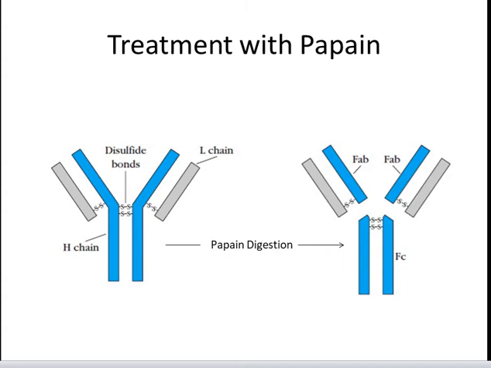The 2 identical fragments, each with a molecular weight of 45 kilodalton, had antigen binding activity and are called Fab fragments. The term Fab is derived from fragment antigen binding. The other fragment, which has a molecular weight of 50 kilodalton, had no antigen binding activity at all because it was found to crystallize during cold storage. This fragment is called the Fc fragment, that is, fragment crystallizable.